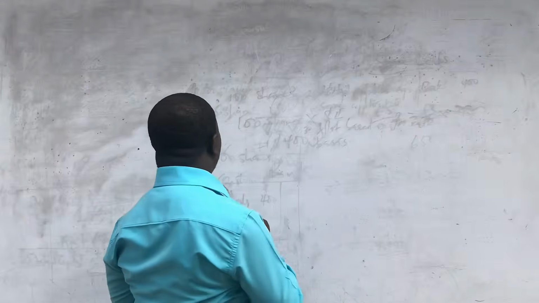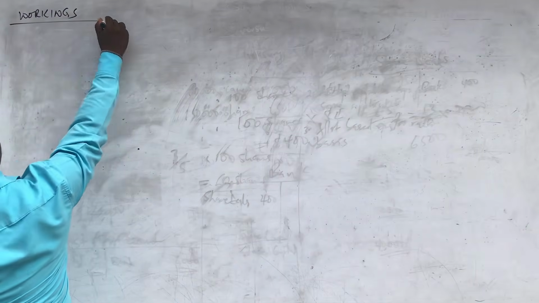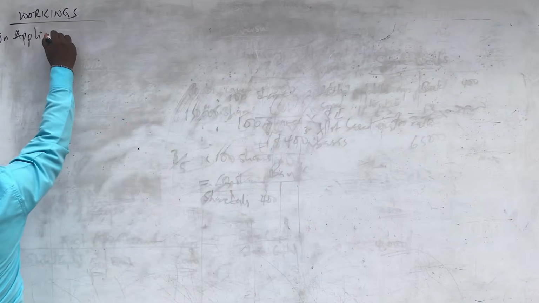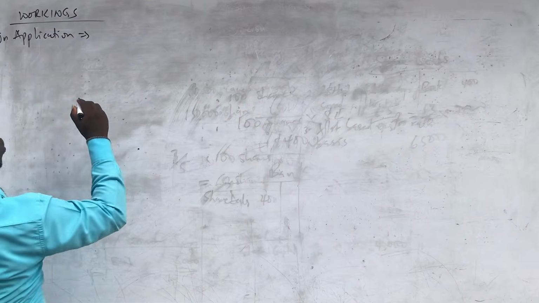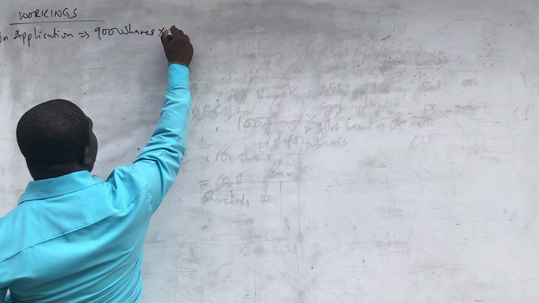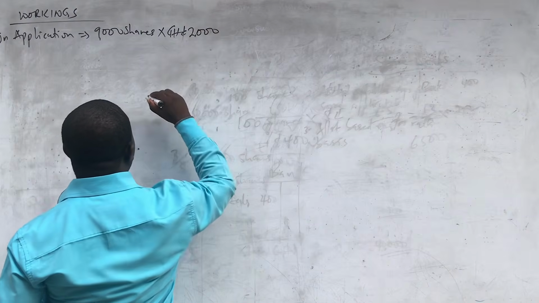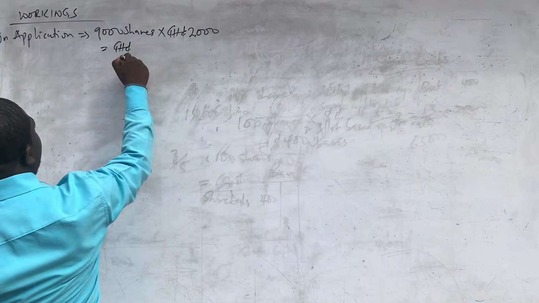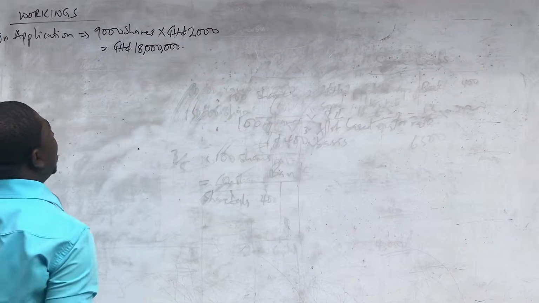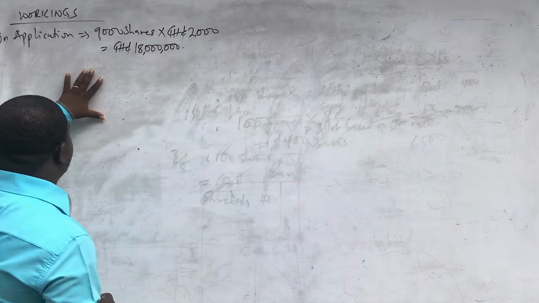Okay, so let us start with our workings. Workings for the monies received. Like I told you, on application, we are told we received 9,000 applications. So application for 9,000 shares, and the monies to be paid on application was 2,000 Ghana cedi each. That is going to give us a total of 18 million Ghana cedis as monies received on application. Okay, so that is the monies received on application.